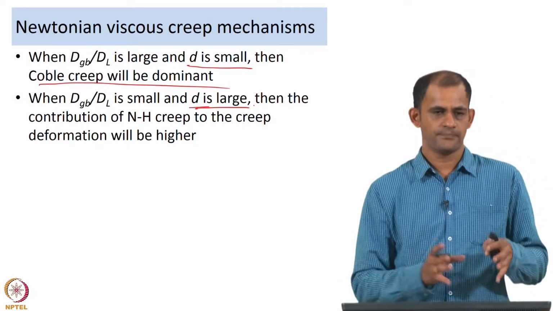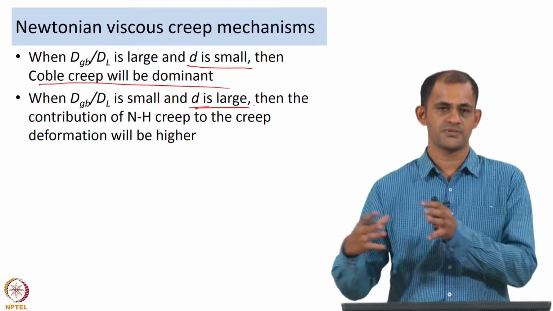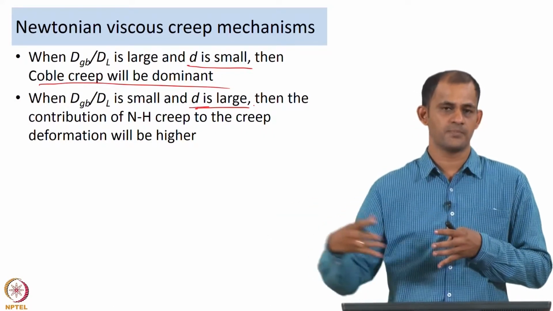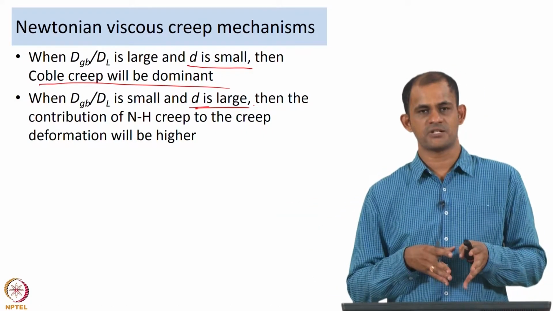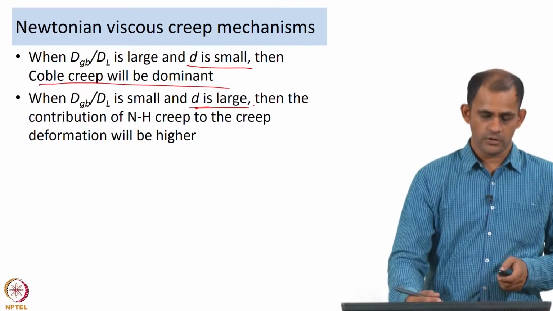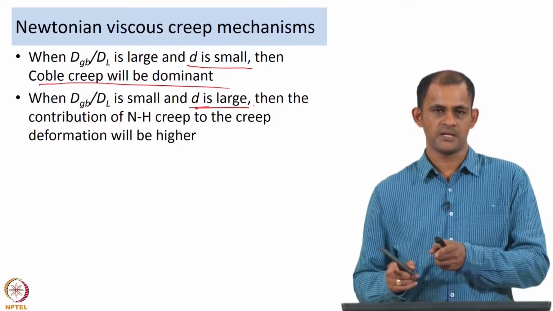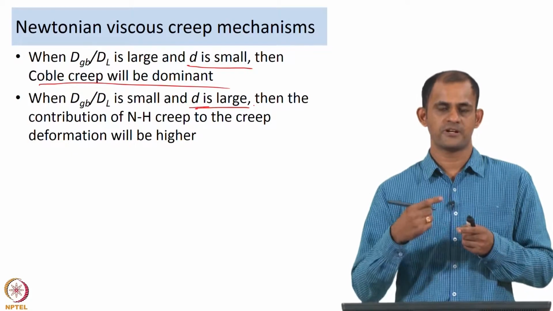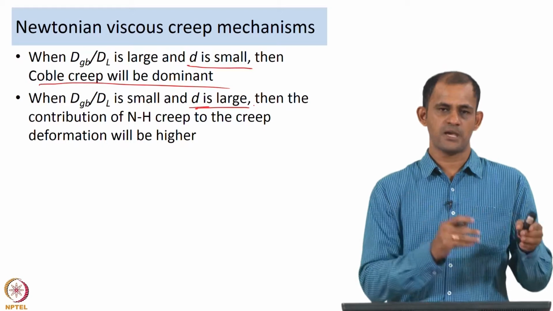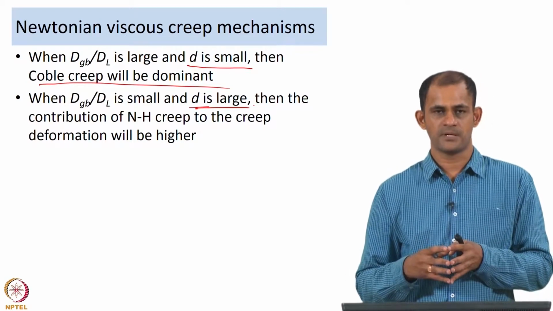So, that was about the strain rate of deformation, how to determine the relations for Nabarro-Herring creep and Coble creep, and the critical transition temperatures and grain sizes. Of course, the way of identifying Nabarro-Herring creep or Coble creep is by determining the values of p, the value of n and the value of Q, and based on that you can know which one is operating.